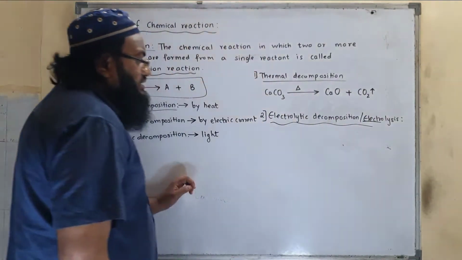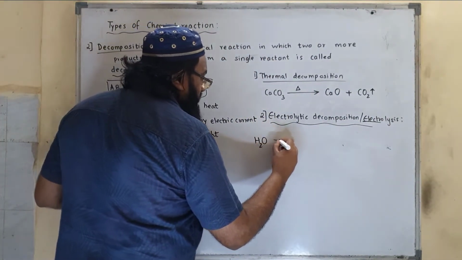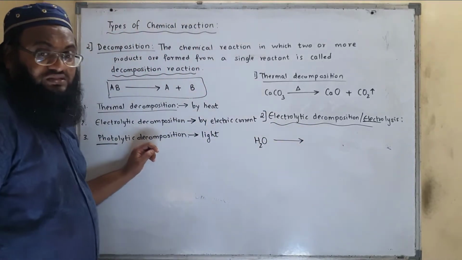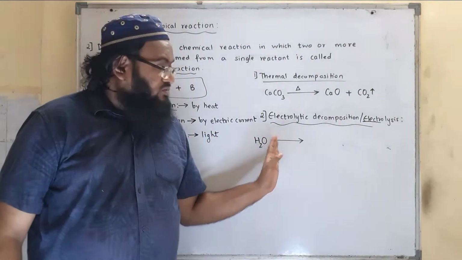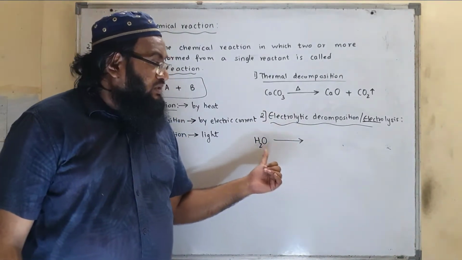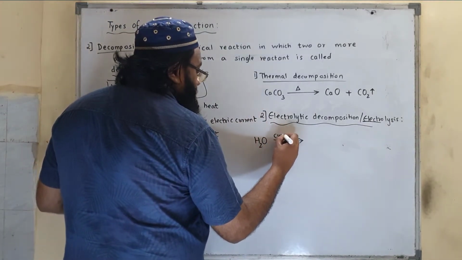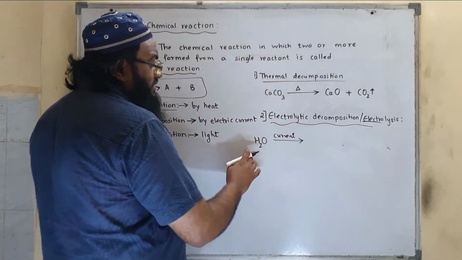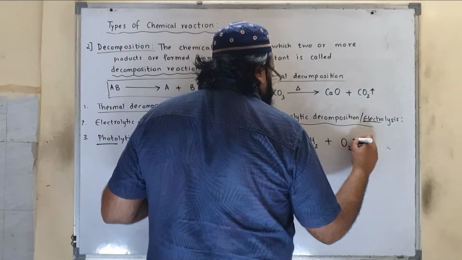See, water cannot be separated into hydrogen and oxygen simply by heating. When you want to separate them, you need to pass electric current. When you pass electric current, it gets decomposed to hydrogen and oxygen.